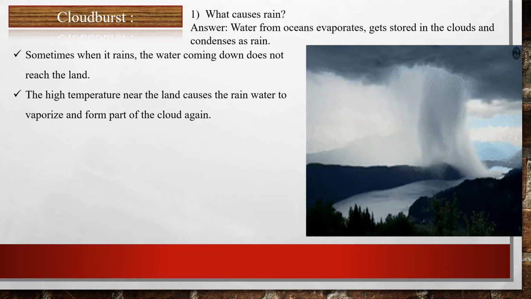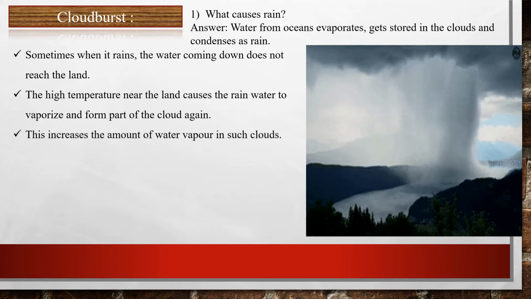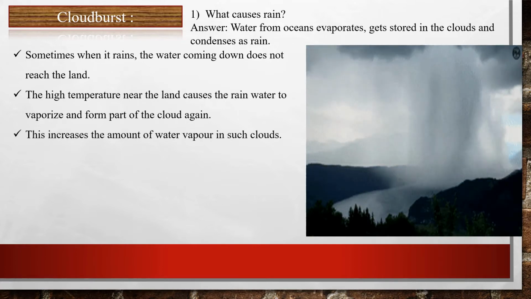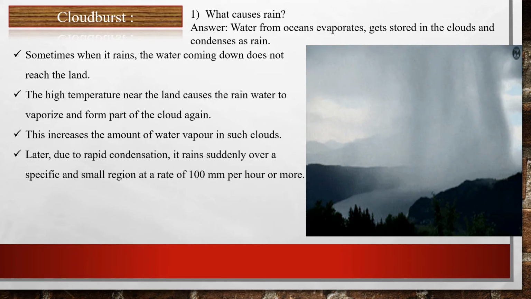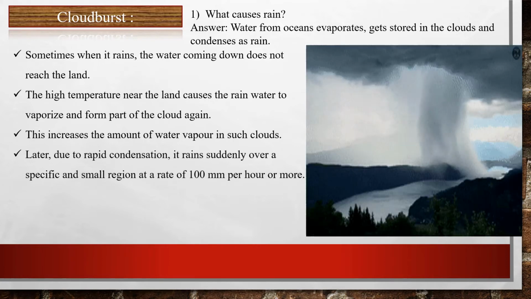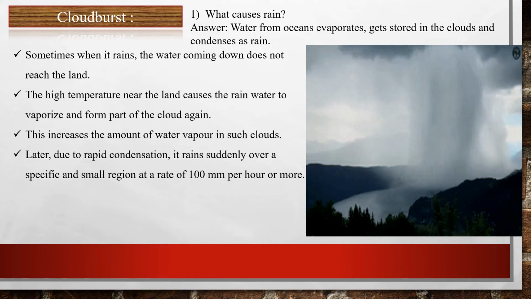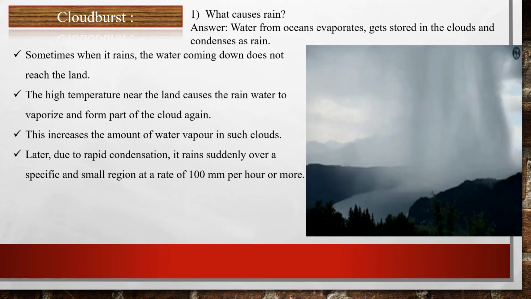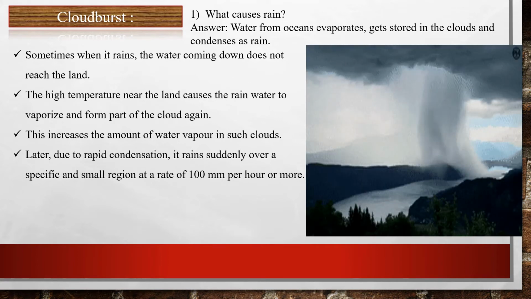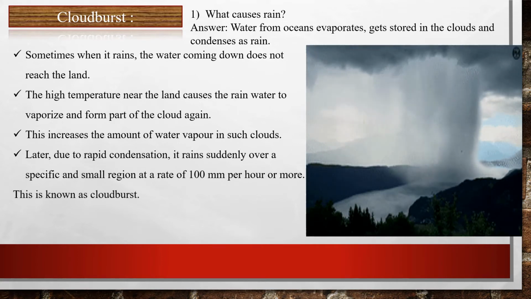And this increases the amount of water vapor in such clouds, and later due to rapid condensation it rains suddenly over a specific and small region at a rate of 100 millimeter per hour or more, and this is known as cloudburst.